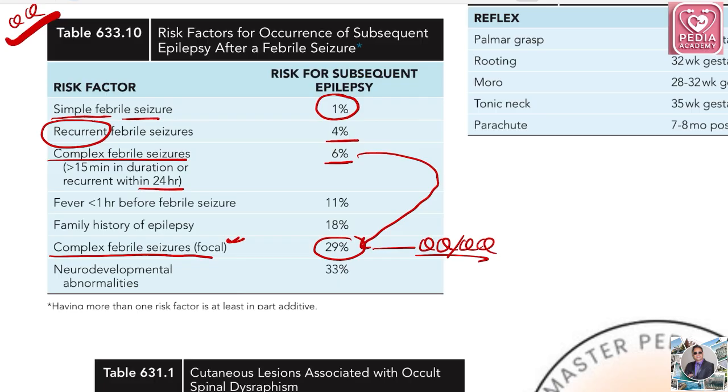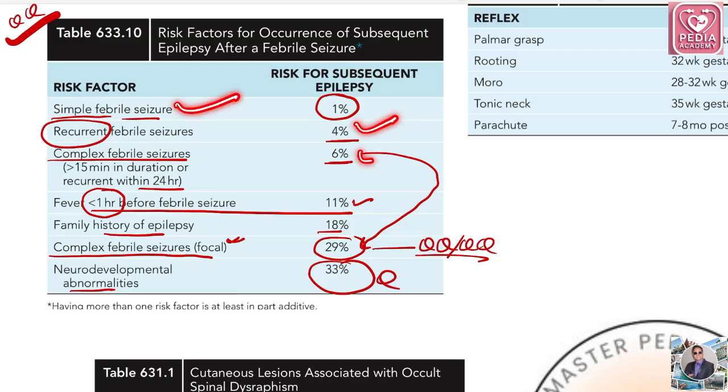Fever less than 1 hour before the febrile seizure, 11%. Again, this is a trap because this is less than 1 hour, not more than 1 hour. Family history of epilepsy 18% and neurodevelopmental abnormality 33%. Each point I'm discussing here is a potential MCQ. You can't miss any of these points. You have to remember: simple febrile seizure 1%, 4%, 6%, 11%, 18%, 29%, 33%. You have to remember this table as a whole. Mark this table for one hour of revision. You can't miss this table at all.